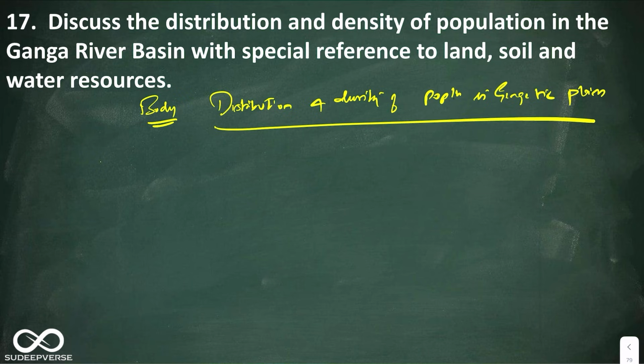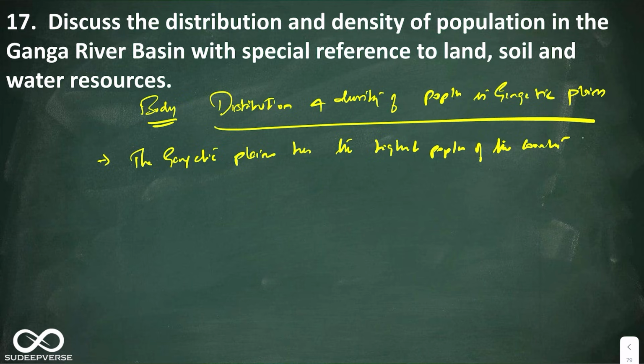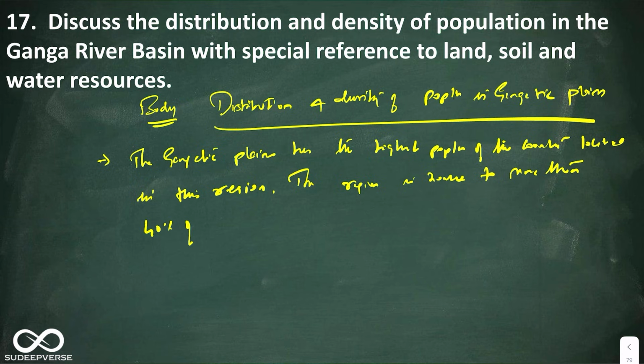You can say the Gangetic plains has the highest population of the country located in this region. The region is home to more than 40% of India's population.